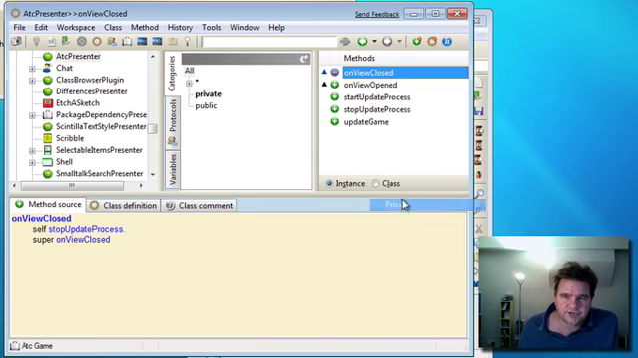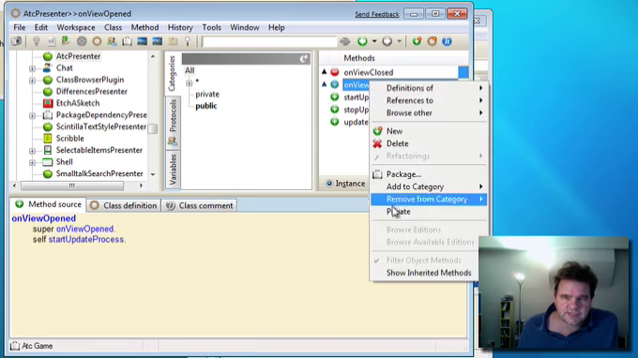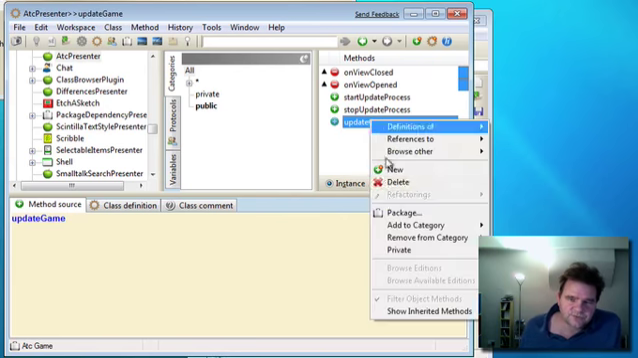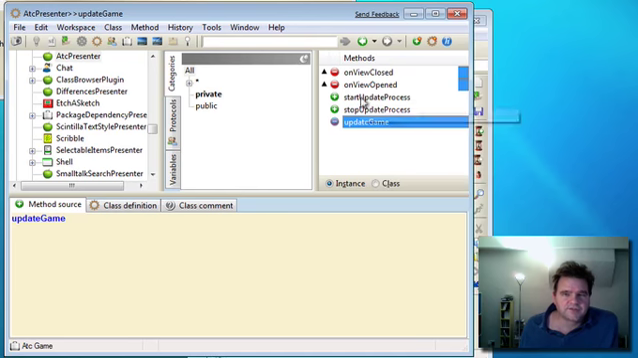Okay, that's good. Now these two we can label as private methods. Right click and choose private. Right click and choose private. And also update game isn't intended to be called from outside, so let's also make that private too. The start and stop update processes can be left there as public, since we may want to be able to manipulate the background processing separately.